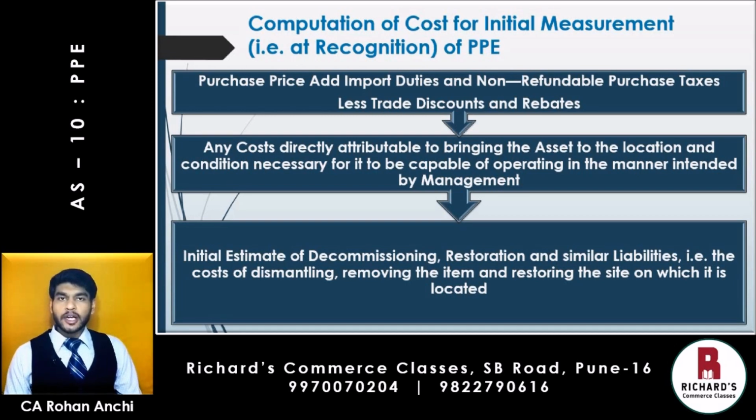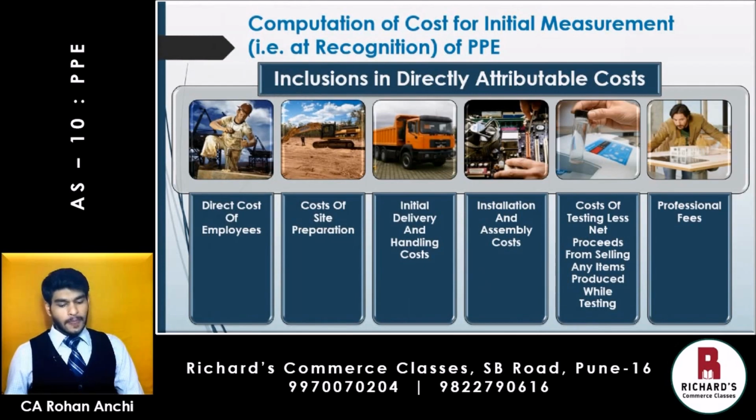Now, when we talk about point number 2, that is directly attributable cost, AS10 itself has specified what is included in directly attributable cost. So let us have a look. Inclusions in directly attributable cost: direct cost of employees. So all employees, the direct labor that they are employing on that asset will be added. Cost of site preparation, initial delivery and handling costs, installation and assembly costs, cost of testing less net proceeds from selling any items produced while testing. This is an important point.